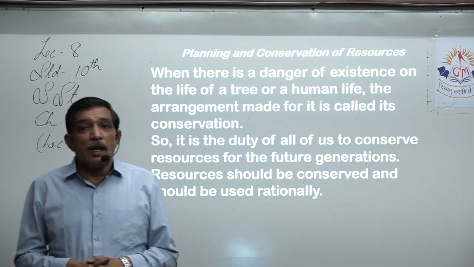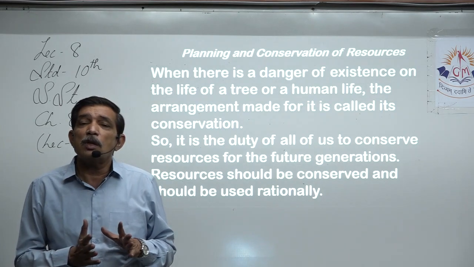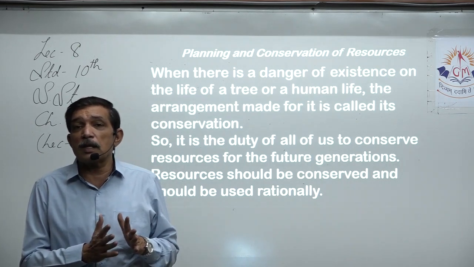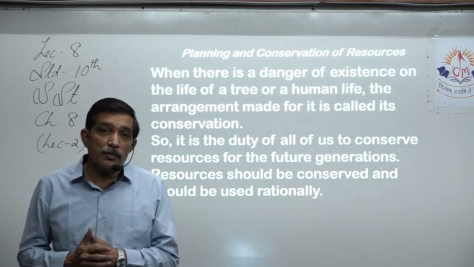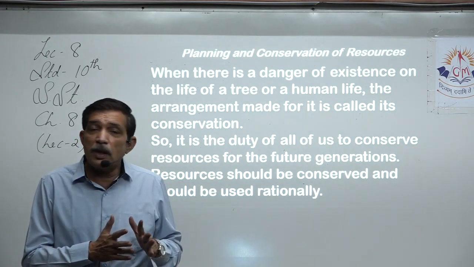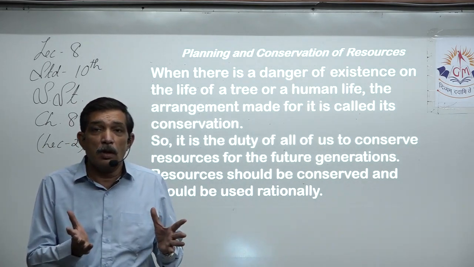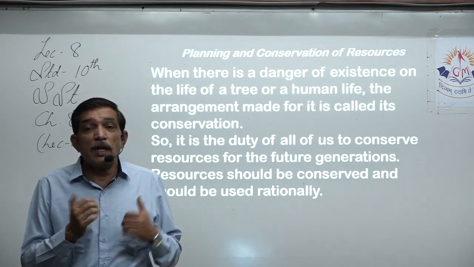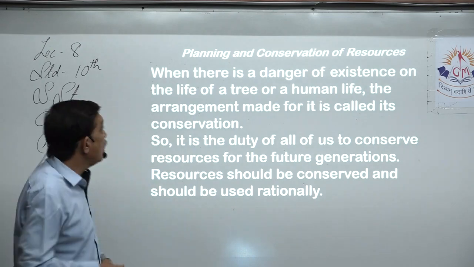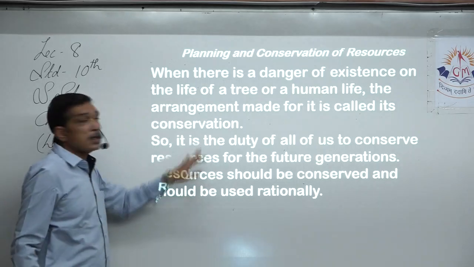So right now we have lots and lots of examples where we come to know about resource planning. We didn't plan the resources, and that is why we are suffering. We didn't have that many oxygen plants, we didn't have that many medicines, we didn't have that many pharmaceutical plants, we didn't have that outlook. What will happen when transportation comes to a standstill? We had no idea about it. When it came, when there was a danger of existence, the arrangement made for this is called conservation.